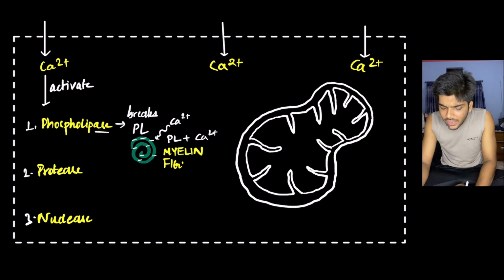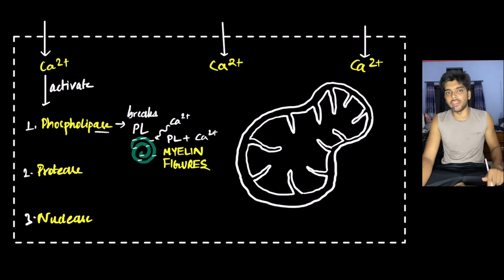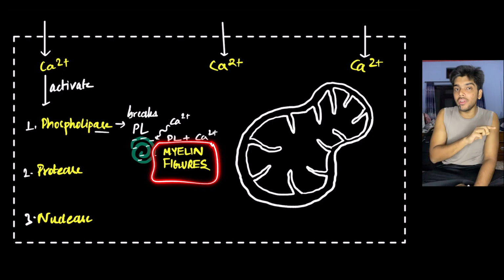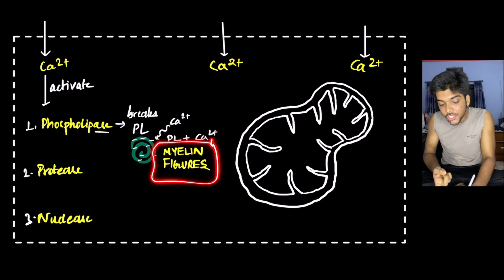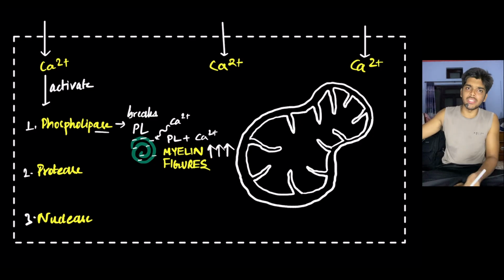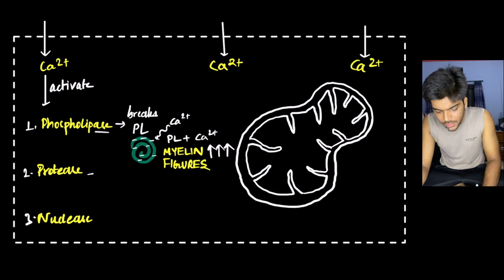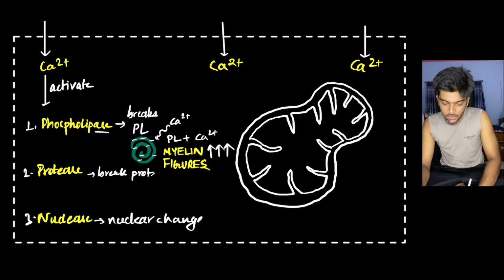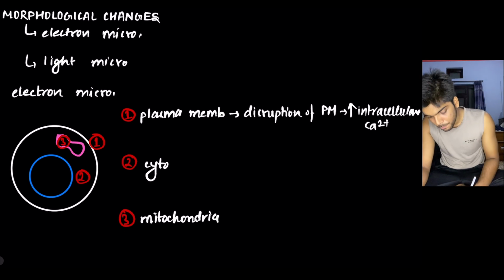And if you remember correctly, I have already mentioned myelin figure under the topic of reversible cell injury, which suggests that myelin figures are present both in reversible and irreversible cell injury, but obviously it is present in way higher amount in irreversible cell injury. Second, protease, which breaks protein. And then third, nuclease, it breaks nucleus and brings about nuclear changes. What are the nuclear changes? I'll explain soon enough. Okay, so that's first.